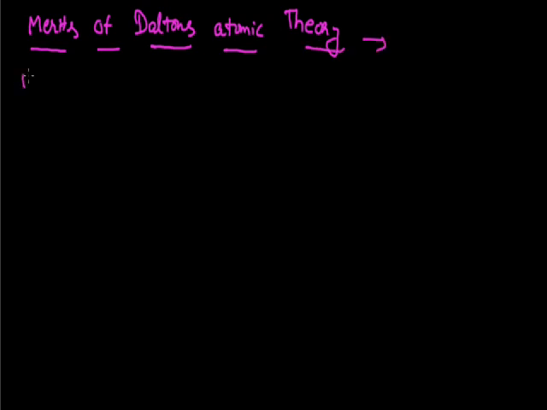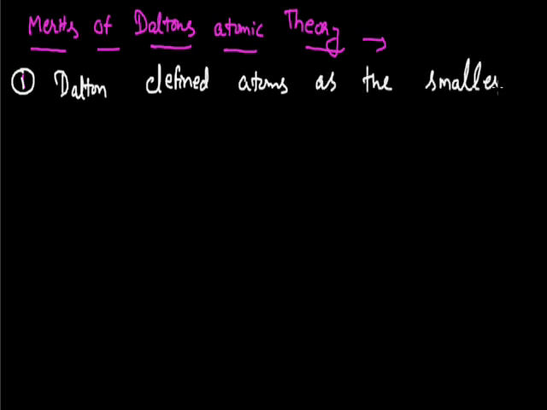Dalton's atomic theory is the milestone in the history of the discovery of the atom, and it has helped us in many ways. Some merits of Dalton's atomic theory are as follows. Dalton's atomic theory is the first one which defined the atom as the smallest unit which participates in a chemical reaction. So the very first statement that is true for Dalton's atomic theory is: Dalton defined atom as the smallest unit which participates in a chemical reaction.